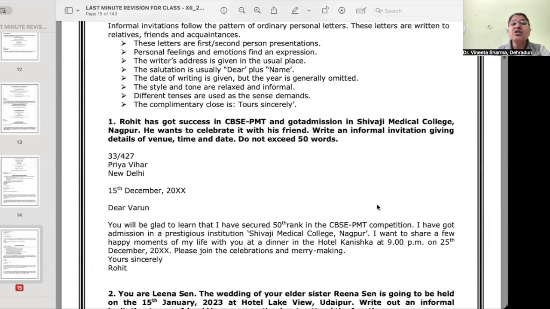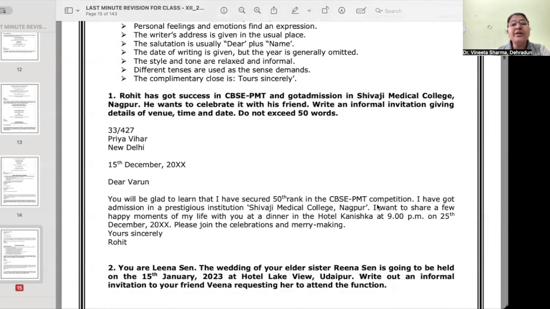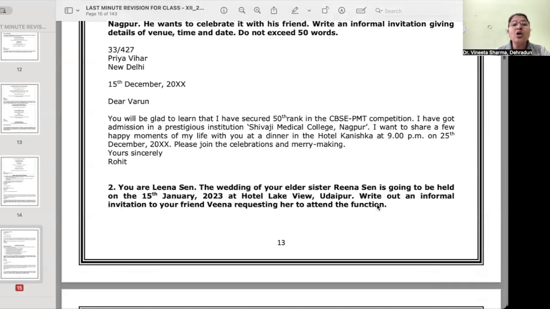The salutation is usually dear and then the name of the person whom you are writing. The date of writing is given, but the year is generally omitted. The style and tone are relaxed and informal. Different tenses are used. And then the complimentary clause is yours sincerely. Yours sincerely is the subscription that you use for such letters. First of all, sender's address, then date, then salutation.